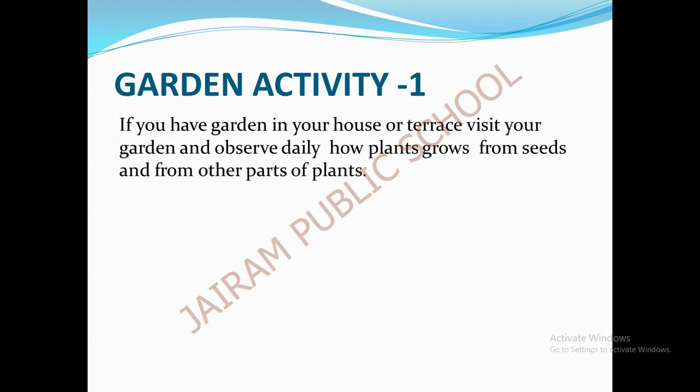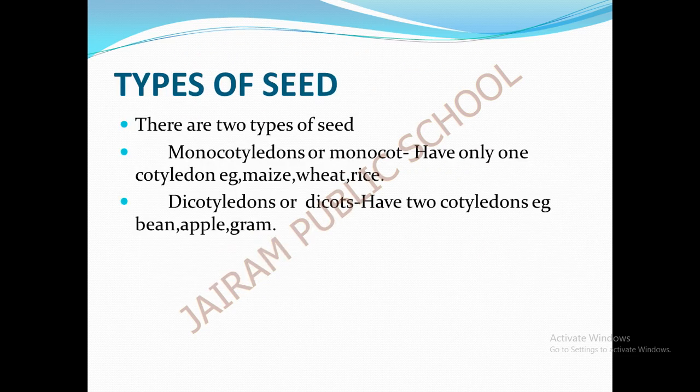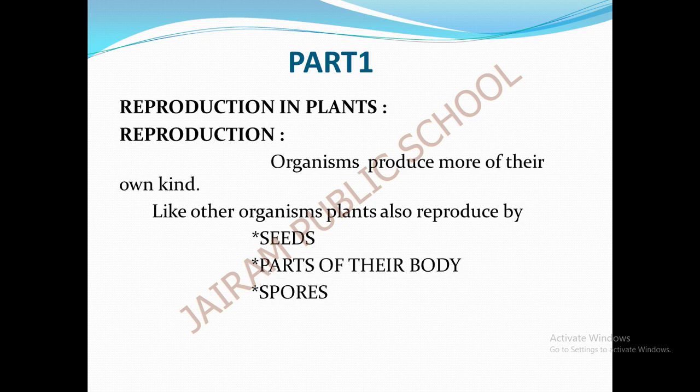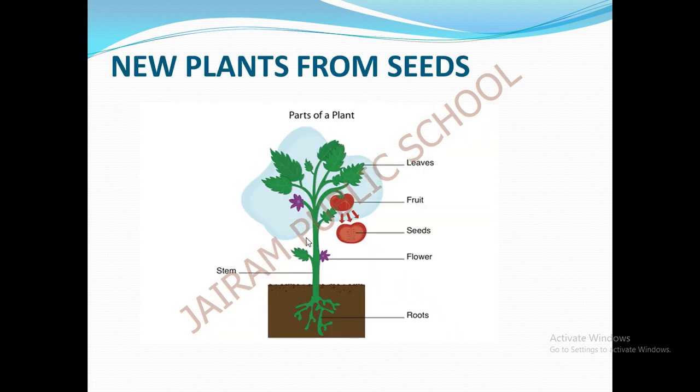Okay, let us see a small recap of all the things which we studied now. The first is reproduction. The process by which living organisms produce more of their own kind is called reproduction. Like all other living beings or organisms, plants also reproduce in the following ways: through seeds, through parts of their body, and through spores. First, we are going to see how plants reproduce through seeds.